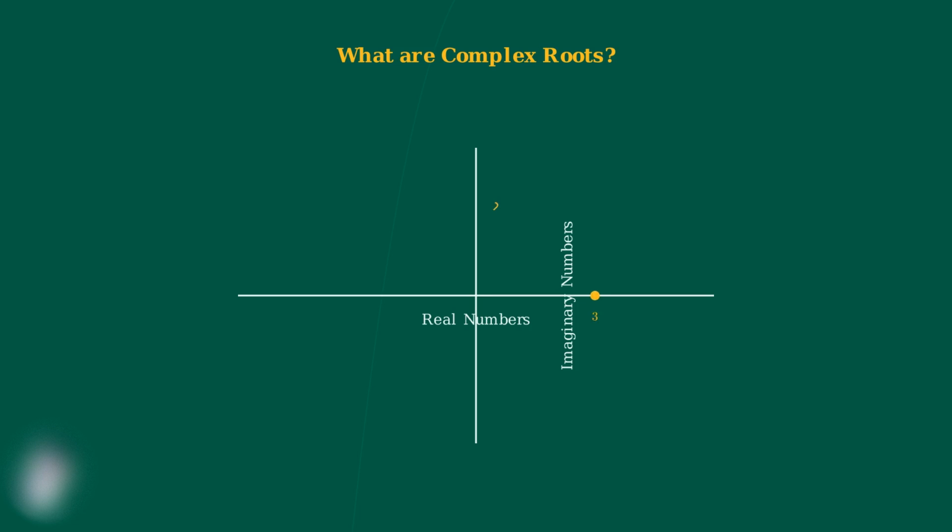A real number like 3 appears on the real axis. A purely imaginary number like 2i appears on the imaginary axis. A general complex number like 1.5 plus i has both real and imaginary parts. Now let's understand what we mean by multiplicity. Multiplicity refers to how many times a particular root appears. A root can be repeated.